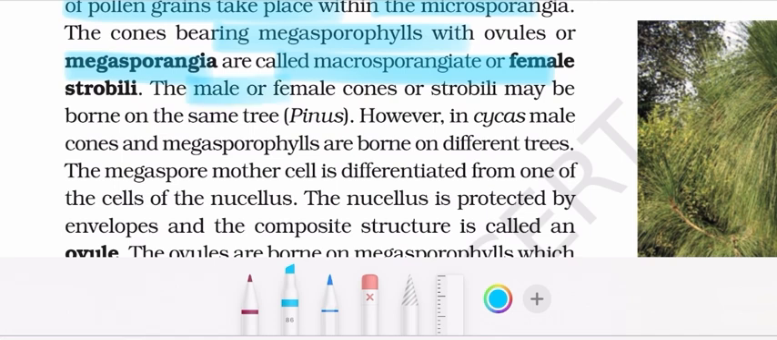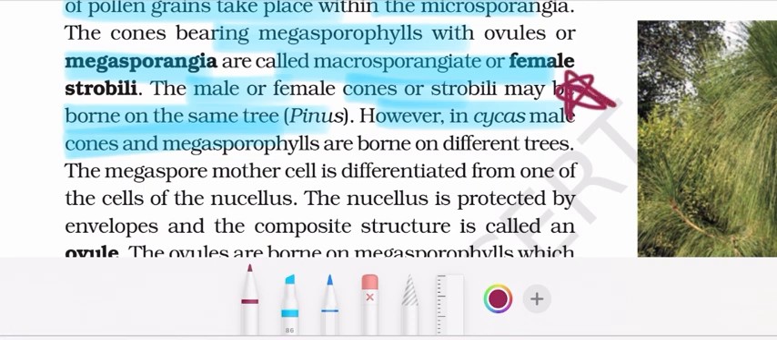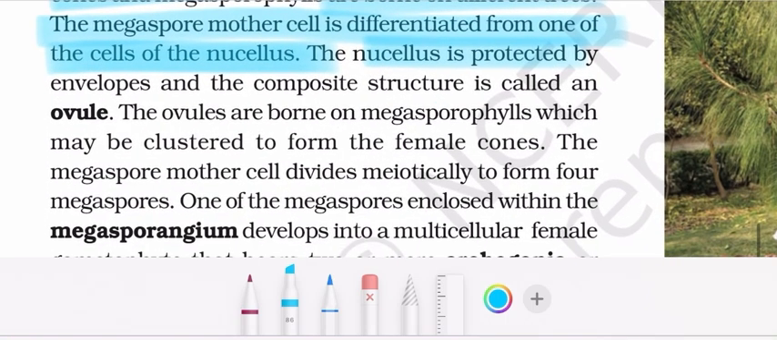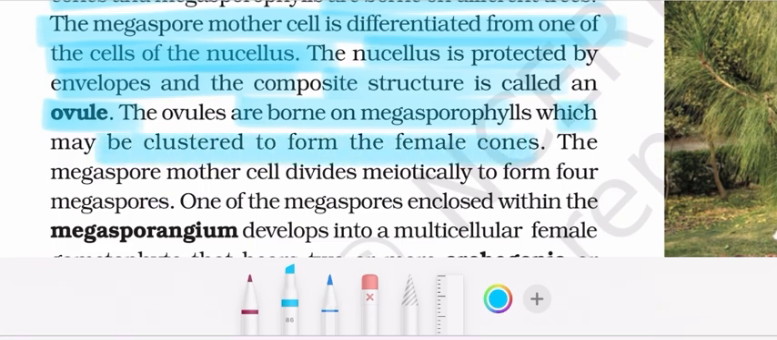The male or female cones or strobili may be borne on the same tree, as in Pinus. However, in Cycas, the male cones and megasporophylls are borne on different trees. The megaspore mother cell is differentiated from one of the cells of the nucellus. The nucellus is protected by envelopes and is called an ovule. The ovules are borne on megasporophylls, which may be clustered to form the female cones.